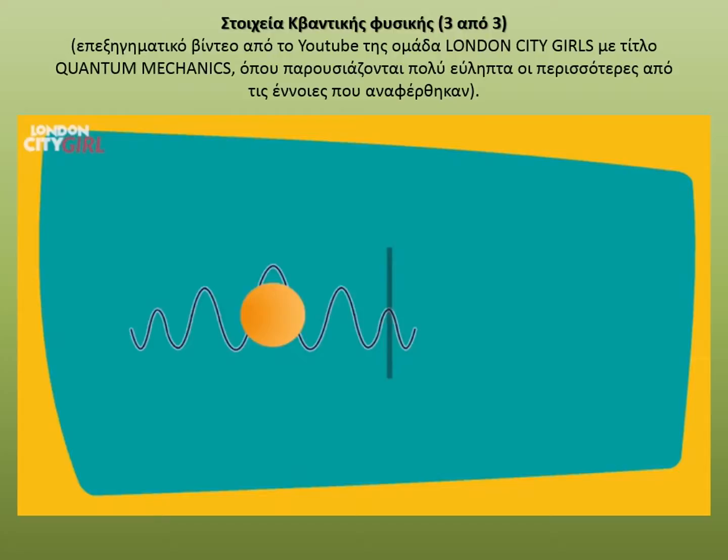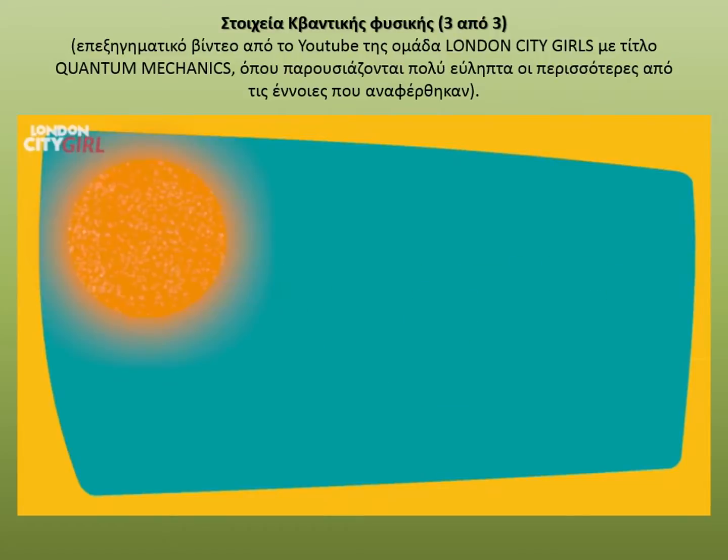Even though the probability of finding the particle on this side of the barrier is low, it is not zero, and the particle can indeed tunnel its way to the other side of the barrier. Quantum tunneling is responsible for nuclear fusion in our Sun.